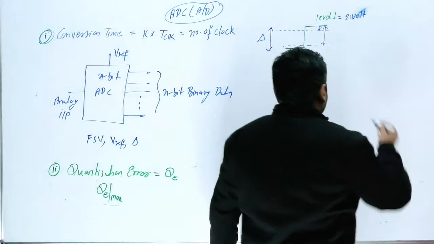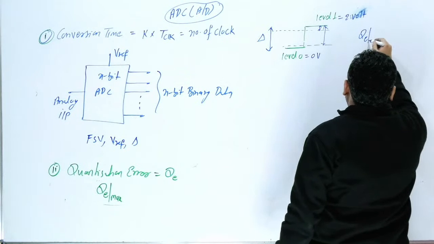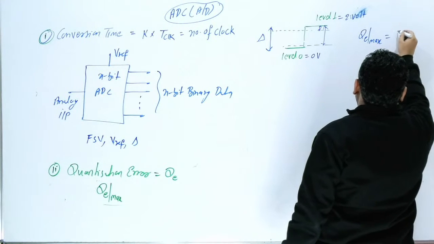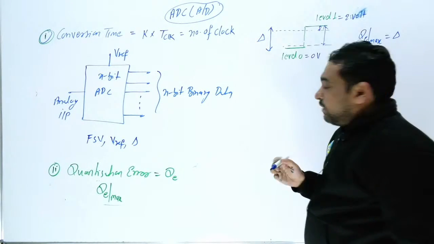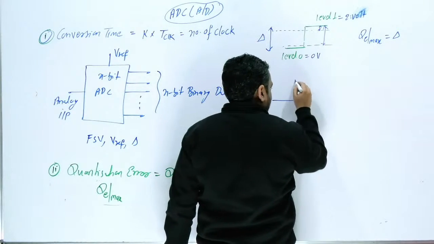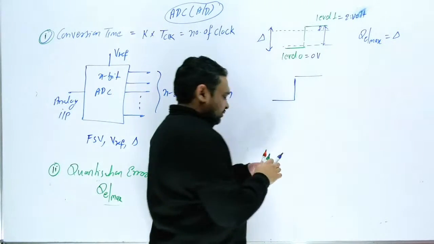So what will you say here, what is QE? Quantization error maximum. So the maximum quantization error is del. Can I say that? Now in the second way, again suppose we have two levels, and